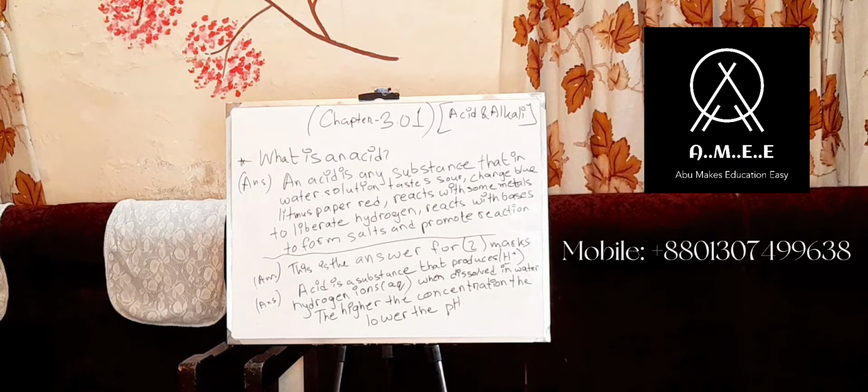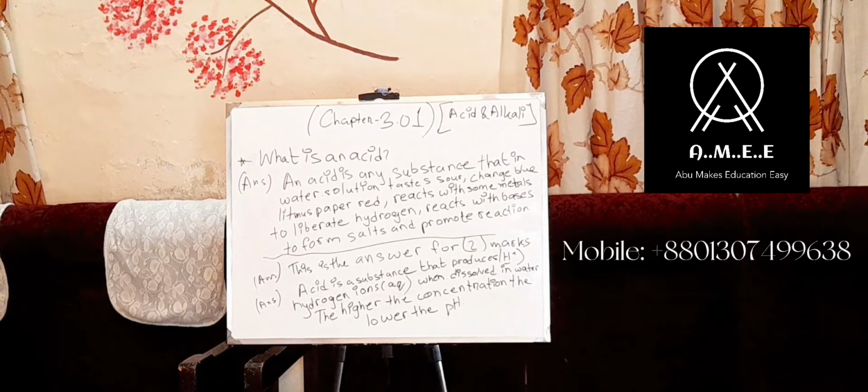So now we are going to write that acid is a substance that produces H+, which means hydrogen ions, means positive hydrogen ions. As hydrogen always produces positive ions, we don't write positive hydrogen ions, we only write hydrogen ions. And we have to give the state symbol. The state symbol is aqueous. It's not liquid, it's not gas, it's aqueous. Aqueous means that the hydrogen ions form while water is added to it.